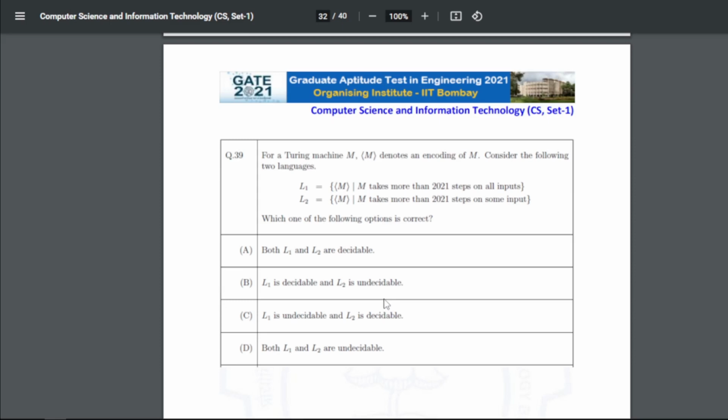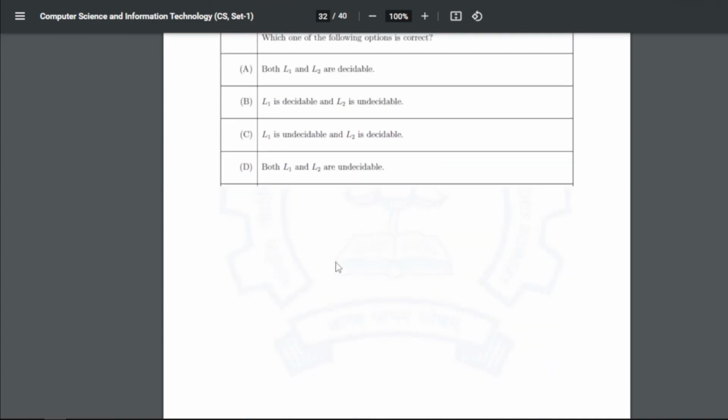Now for 39, for a Turing machine M, <M> denotes an encoding of M. Consider the following two languages. L1: M takes more than 21 steps on all inputs. L2: M takes more than 21 steps on some input. Which one of the following is correct? So for 39, our answer is A, both L1 and L2 are decidable.